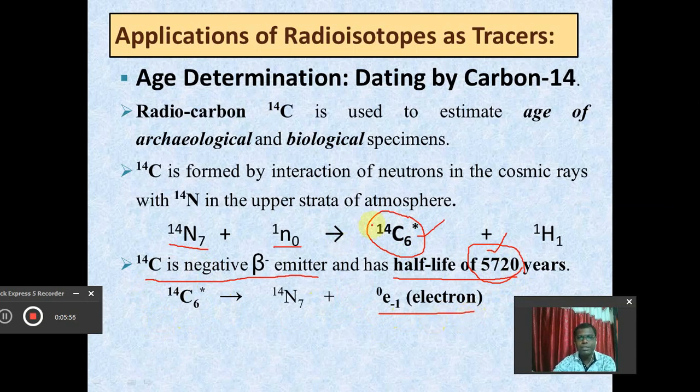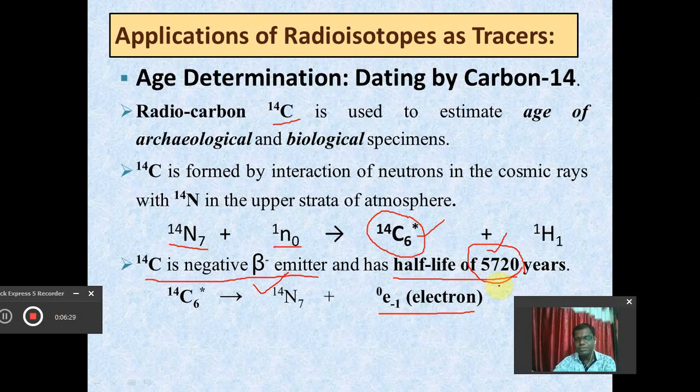This is very simple: the C14 which is present in the atmosphere is used for the determination of the age of biological samples. This C14 is formed in the atmosphere by the interaction with neutron, and once it is formed, it shows disintegration, during which it emits negative beta particles, and it shows a half-life period of 5720 years.